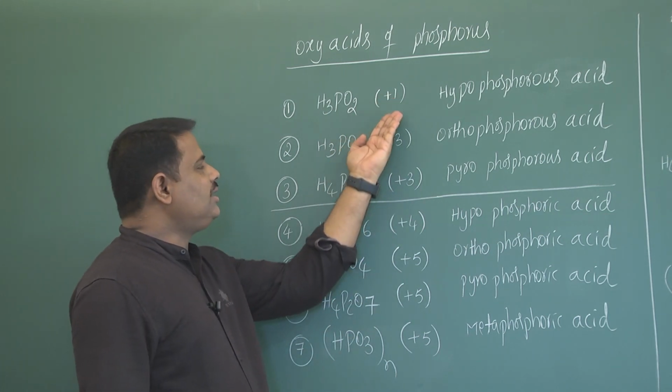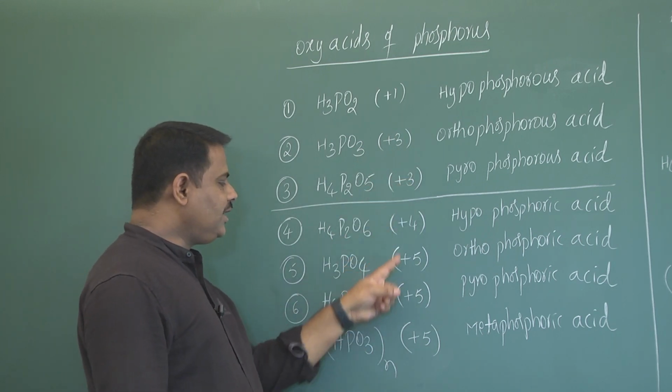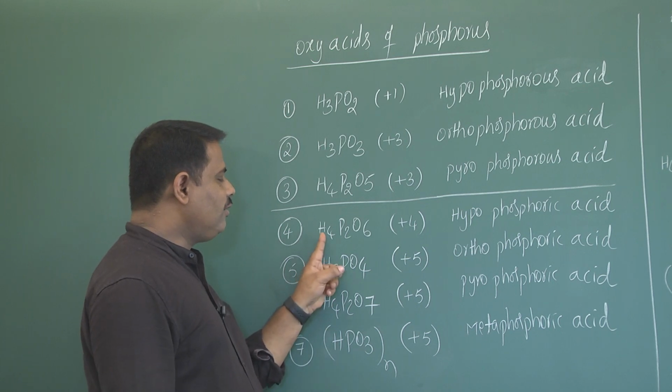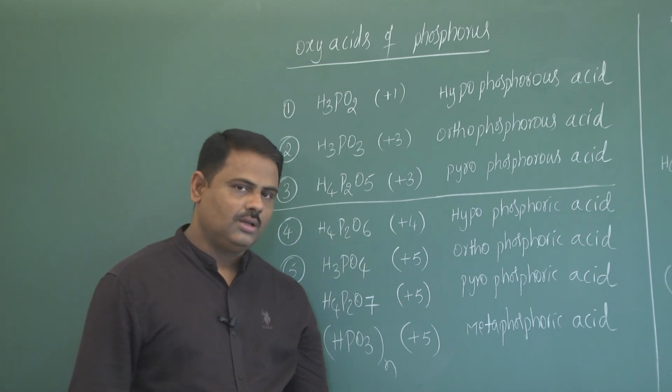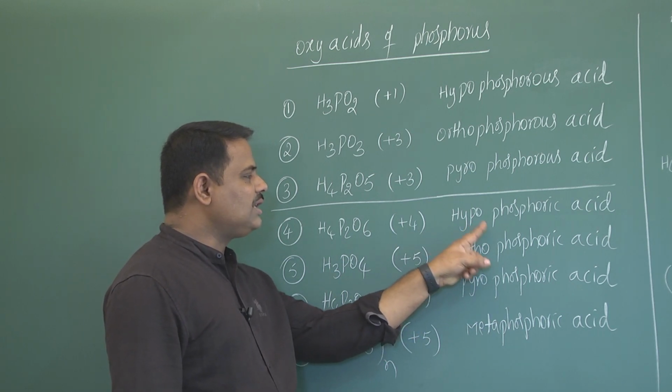Now, here the oxidation state of phosphorus is minimum. Now, come to the second group, H4P2O6, oxidation state is +4 here, name is hypophosphoric acid.